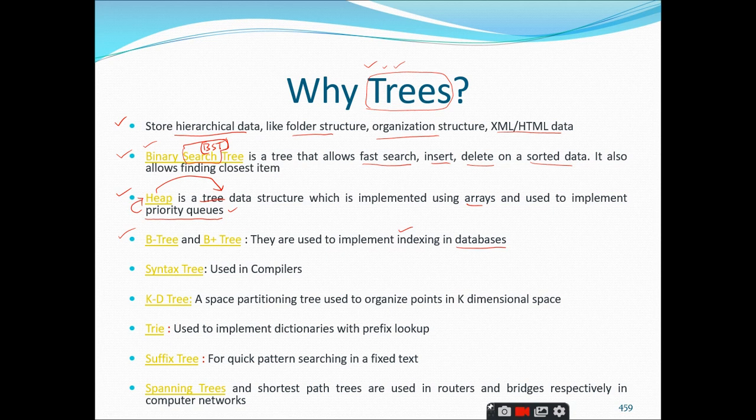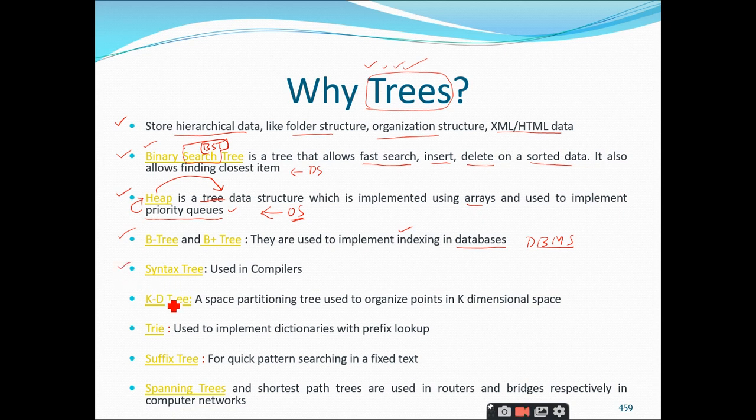Similarly, when you have large data present inside databases, you can have the concept of indexing. For indexing you are going to use B trees and B plus trees, which are a part of trees. So this is related to DBMS, this is related to operating systems, and this is related to some data structures only.